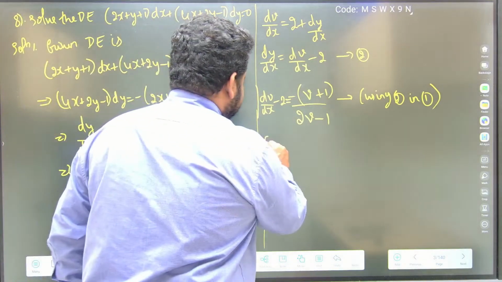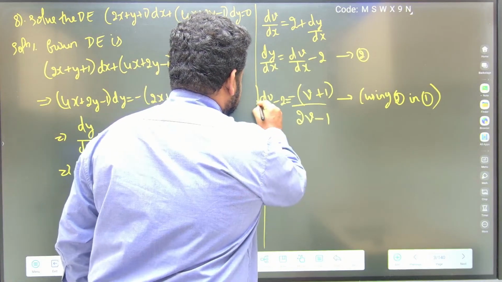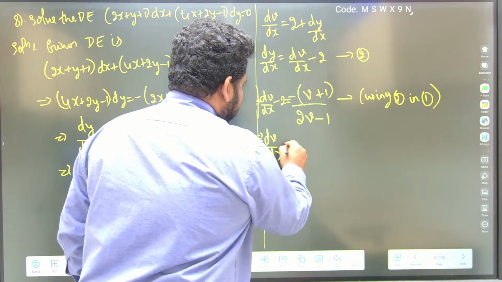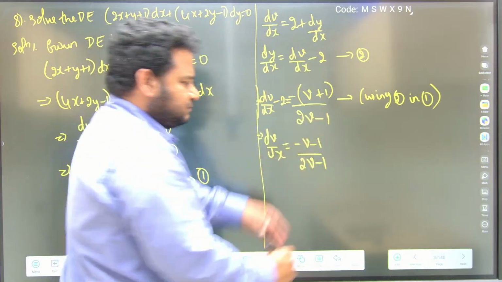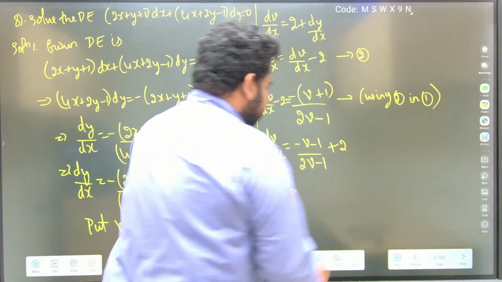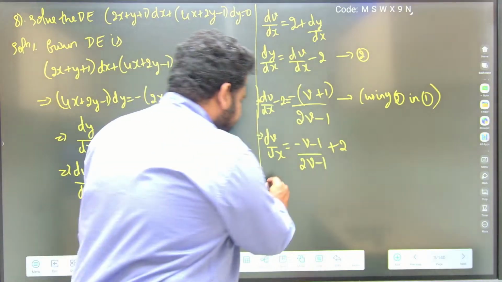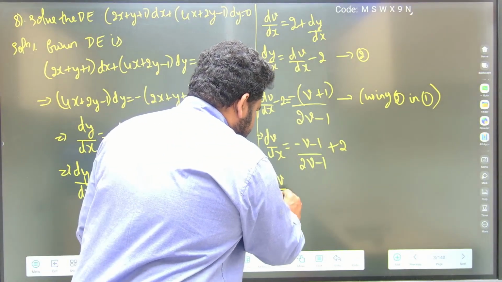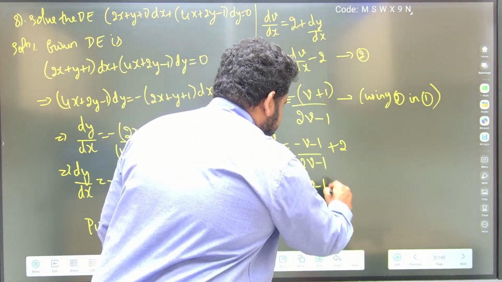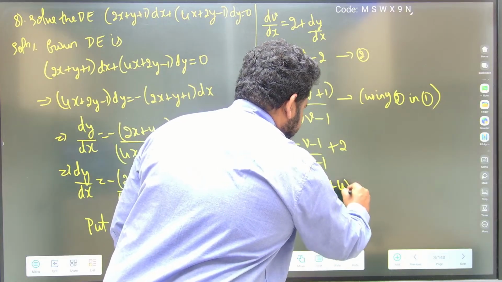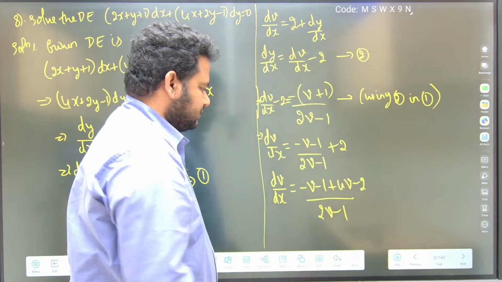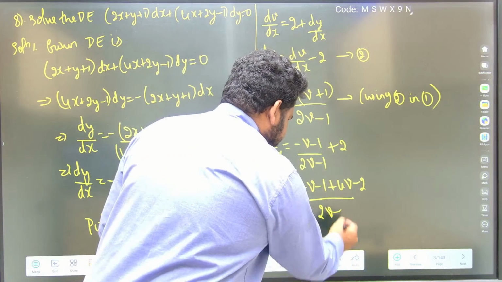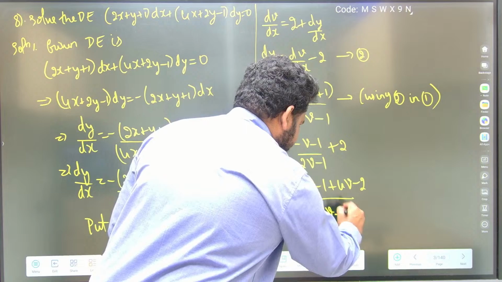Now dv by dx will become what? This implies dv by dx would be equal to minus of v plus 1 divided by 2v minus 1, and if I send the minus 2 this side it should become plus. Now I will take the LCM, which is 2v minus 1. So dv by dx would be minus v minus 1 plus 2 into 2v, which is 4v minus 2, divided by 2v minus 1.